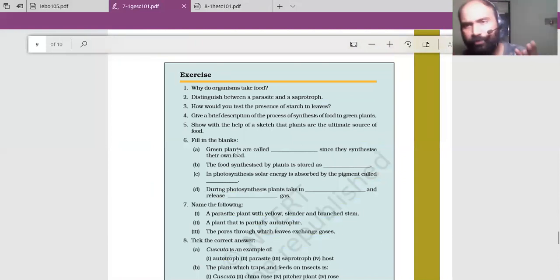Now the exercise. Today I will not be asking questions because we'll be discussing the entire exercise. So I want you people to write this exercise in your classwork. Okay, fine.